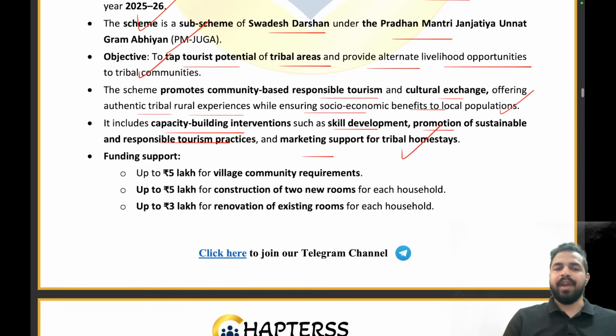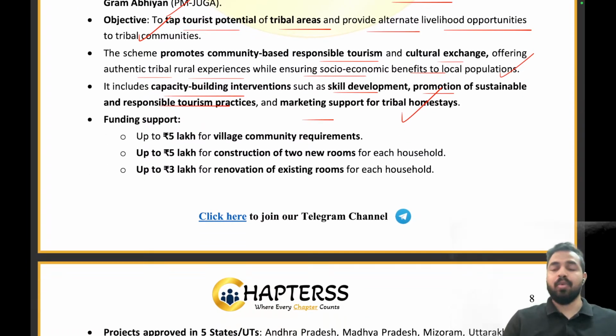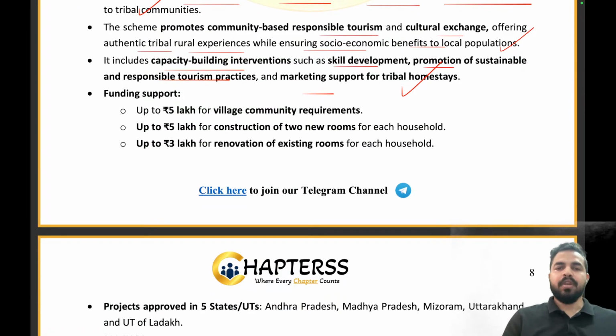अब दोस्तों यहाँ पर फाइनेंशियल सपोर्ट भी देखने को मिलेगा. Now what is that? See, one is the village community requirements. For village community requirement, the government will provide funding of up to 5 lakh rupees, right? So for example, my dear friends, I am going to a particular area, okay, and we need to reside in a home, in a room. We need a room to stay there to accommodate ourselves, right?